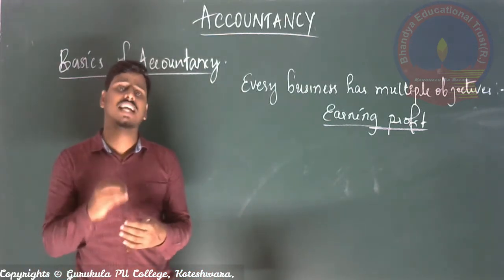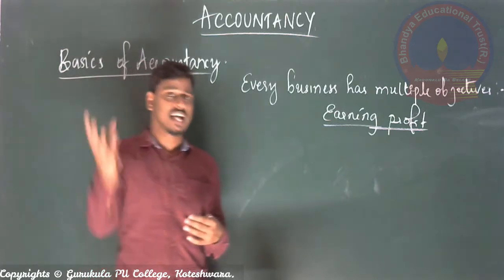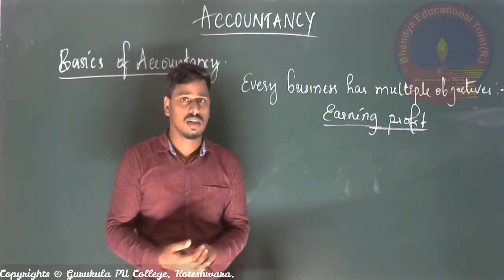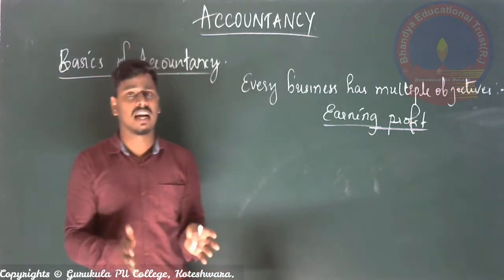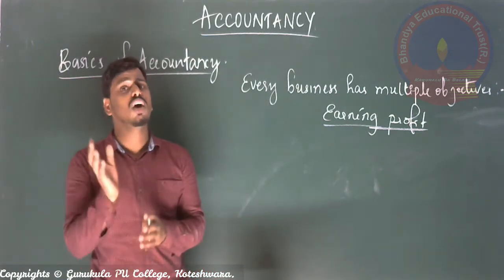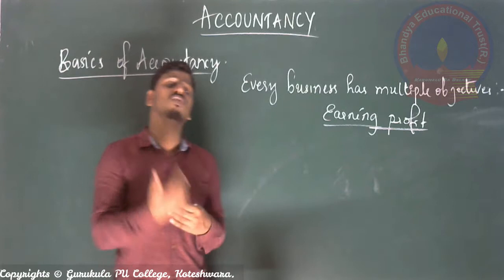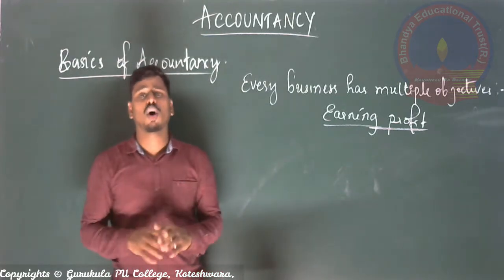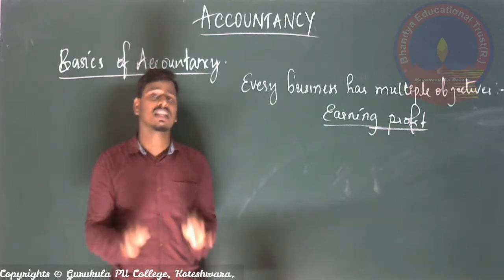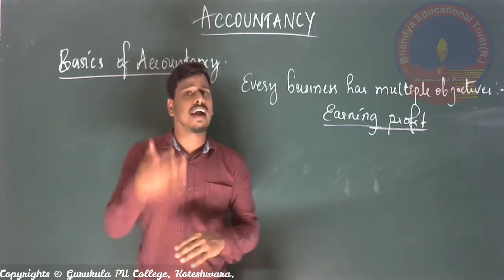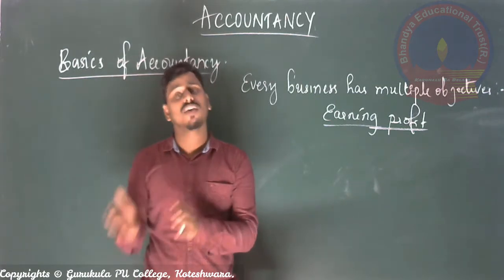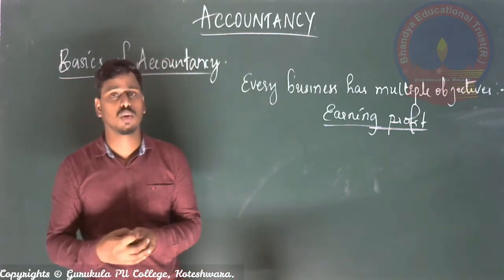If the organization has many transactions, many activities, maybe for half a year, at the end of 6 months only, they go for the calculation of profit. If it is a normal, medium or average transaction level, in any organization, as per the law or as per the rule of the act, after 12 months they are going to calculate the amount of profit.